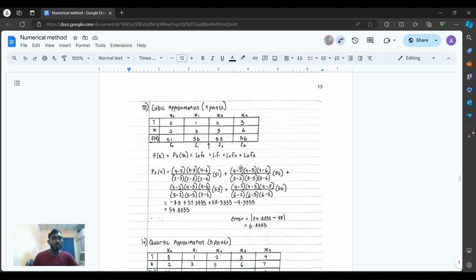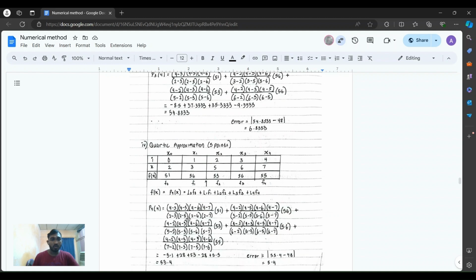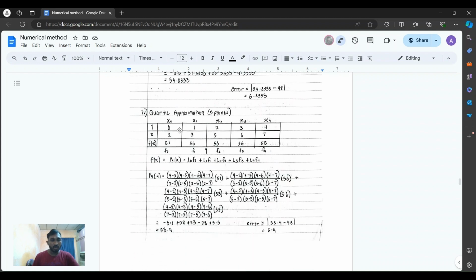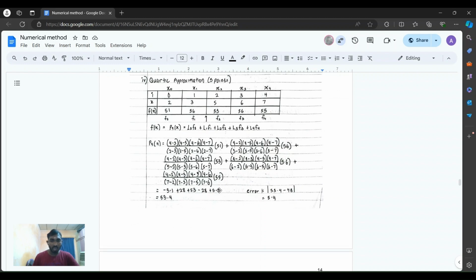For cubic approximation with 4 points, with the formula, we got 54.833, and the error is 6.833. And lastly, for quartic approximation with 5 points, with the formula given, we got 53.4, and the error was 5.4.